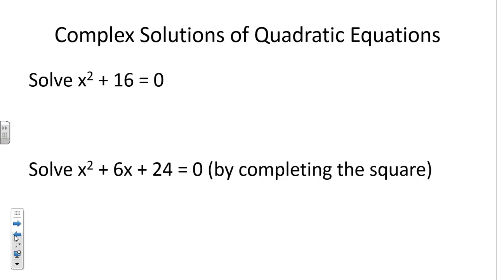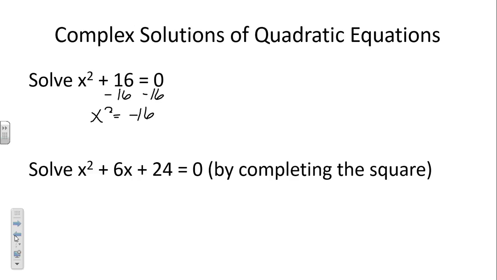Yep. So complex solutions. So we talked about how now we can solve things like x squared plus 4 equals 0. So here's x squared plus 16 equals 0, something very, very similar. So how do we solve this guy? x squared plus 16 equals 0. Subtract the 16. Take it to the other side. Let's isolate that x squared. So if we take the 16 to the other side, we have x squared equals a